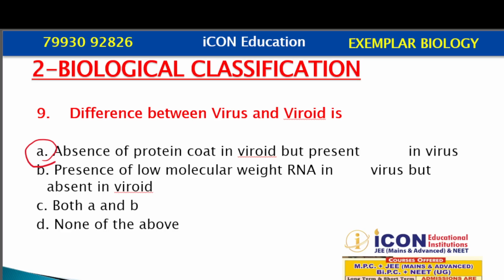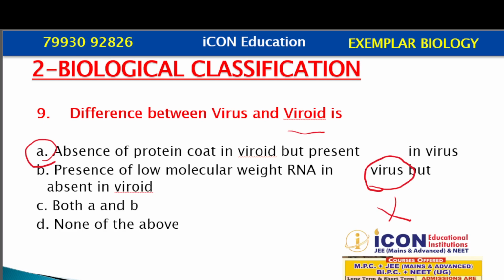Now look at the other option. Presence of low molecular weight RNA. This information is true regarding viroid. Viroid has low molecular weight RNA. But here they have given it for virus, so this information is wrong. It is not in virus, but it is there in viroids. So option B is wrong. Both B and C are also wrong, and none of the above is wrong. The correct option is option A, absence of protein coat in viroid but present in viruses.